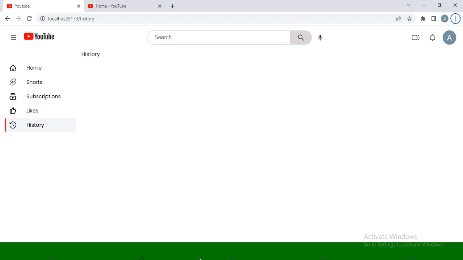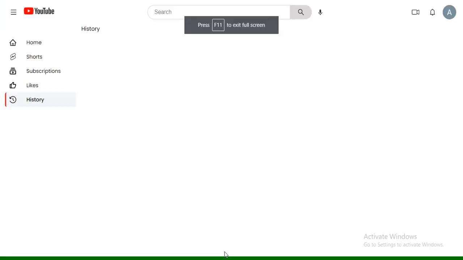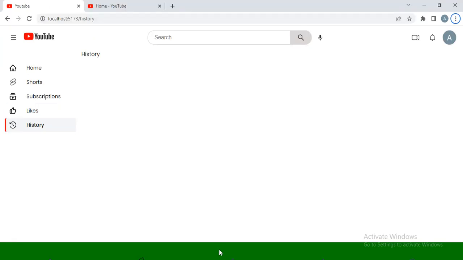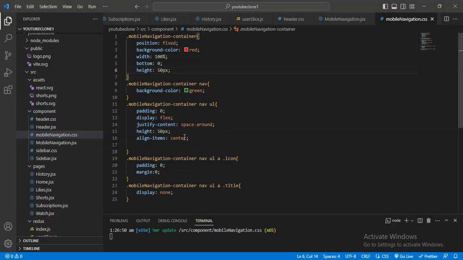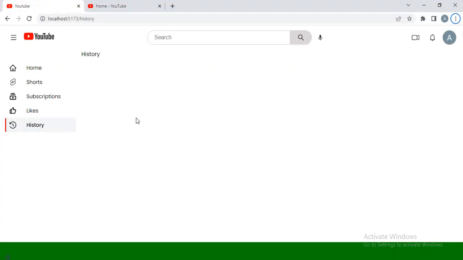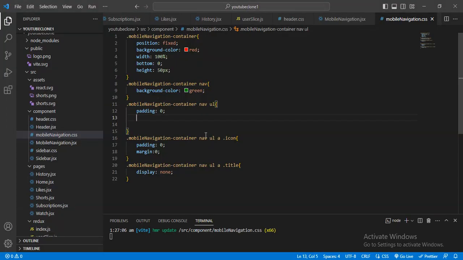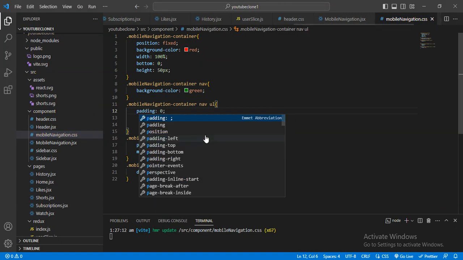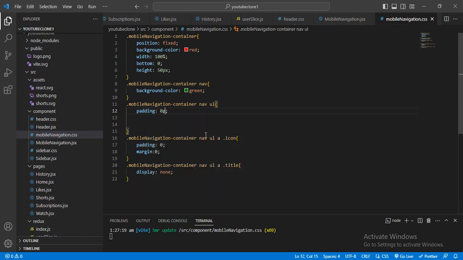Okay, and let me just make the full screen. Zero pixel,